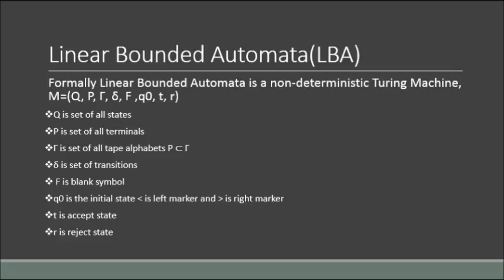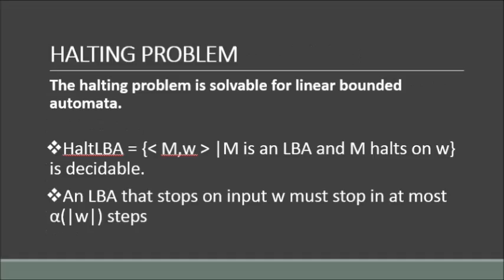We have two types of problems in LBA: one is the halting problem and the other is the emptiness problem. The halting problem is solvable for linear bounded automata. Our argument here will be based upon the number of possible configurations for an LBA. Let's assume that we have an LBA with one track, K instructions, an alphabet of S tape symbols, and an input tape which is n characters in length.